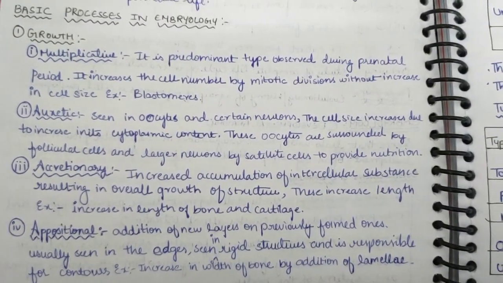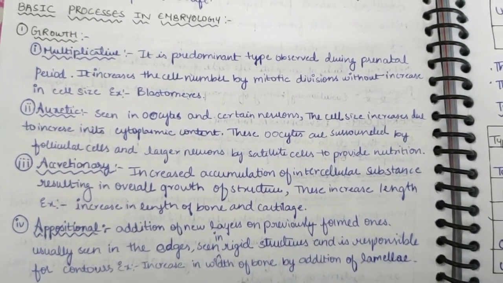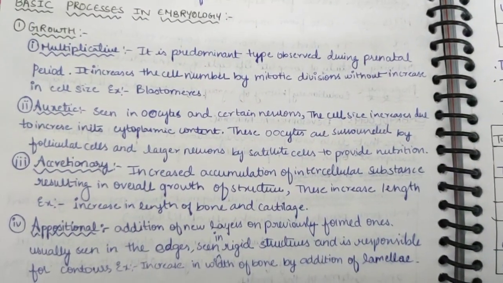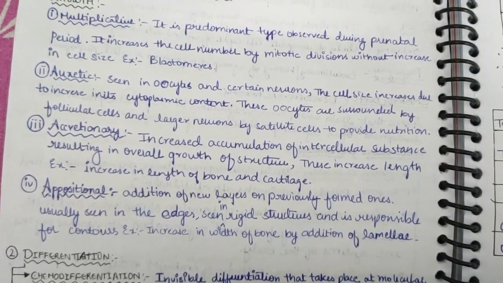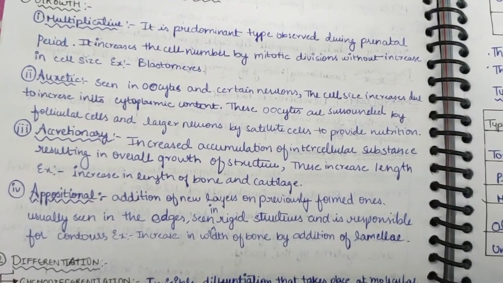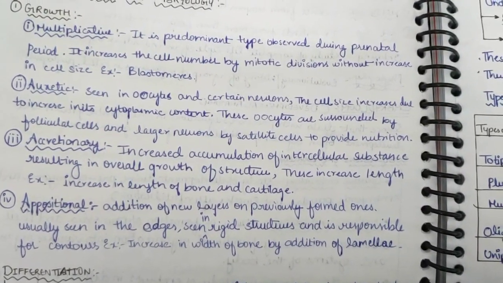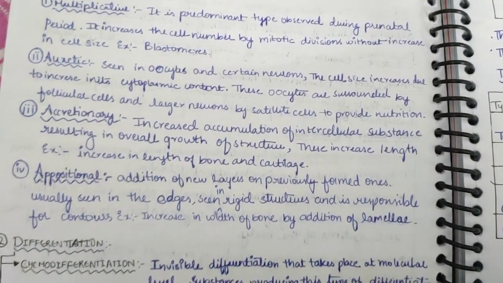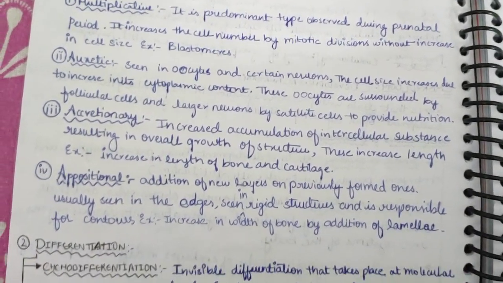Then the next type is accretionary. It increases accumulation of intracellular substances resulting in overall growth of structure. These increase length, for example, increase in length of bone and cartilage. Then appositional. This is addition of new layers on the previously formed ones, usually seen in the edges, in ridge structures, and is responsible for the contours. For example, increase in width of bone by addition of lamellae.